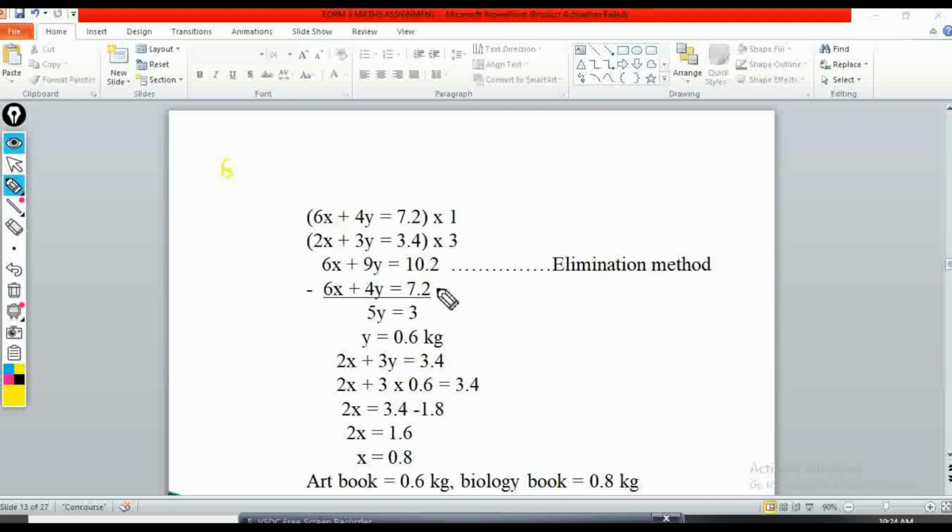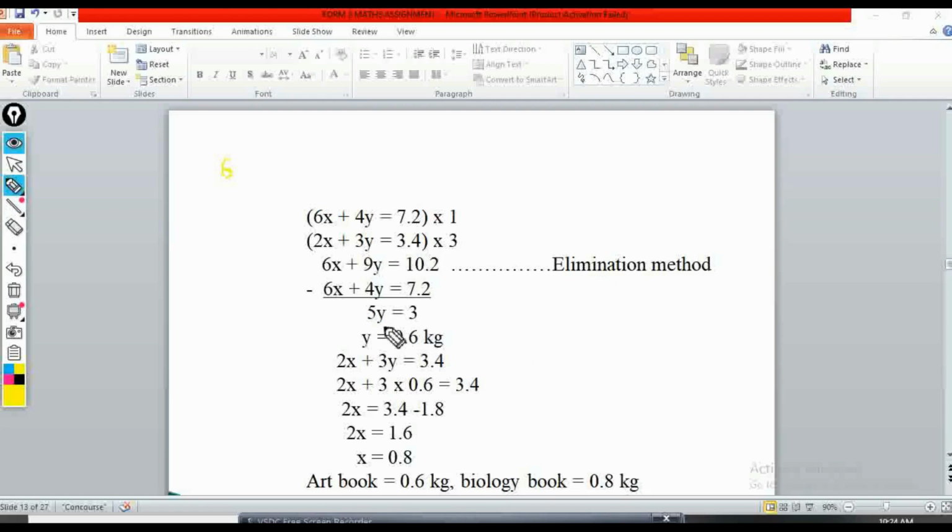The reason why I've interchanged them is so as to avoid negatives, so that when I'll be subtracting, I will not have negatives in my equations. Sometimes working with negatives becomes quite complicated. So that's why I've just tried to interchange them. So don't be worried, you can as well use the negative. There's no problem. You see, maths has got so many ways. There are so many ways of killing a rat. We normally believe that in maths, but now, do we only kill a rat? We kill maths.